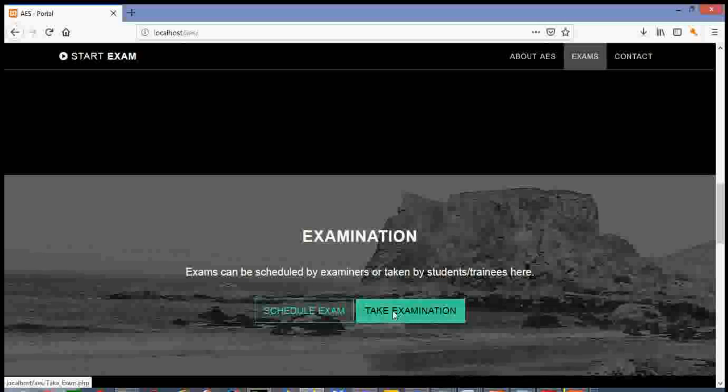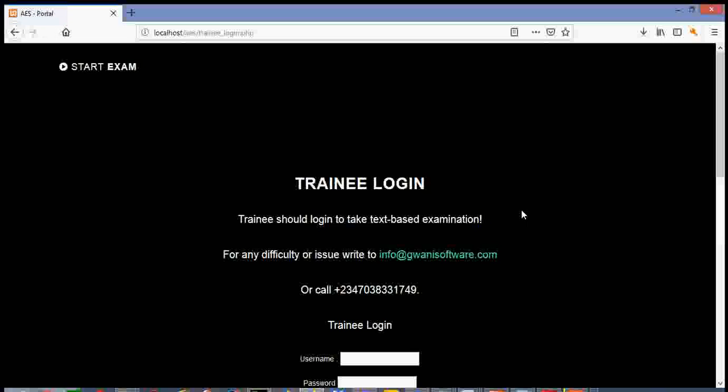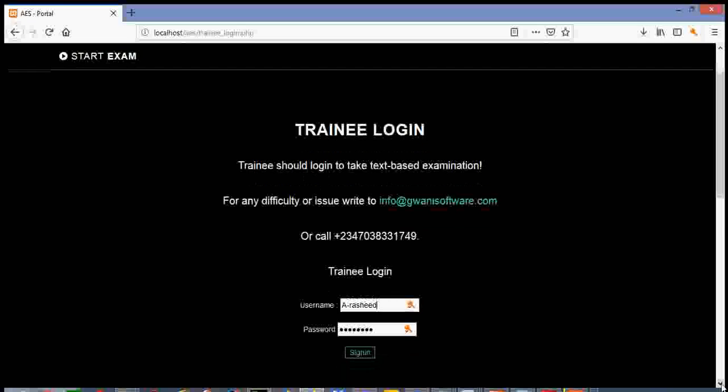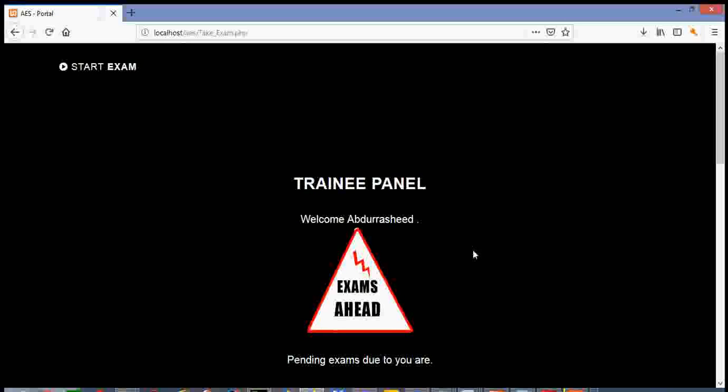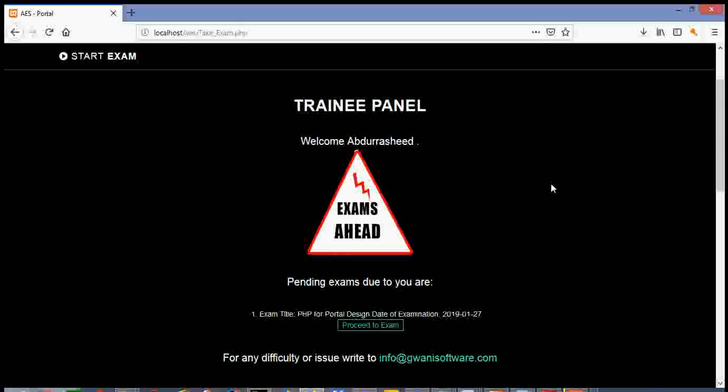Let's click Take Examination. When you click on Take Examination, it's going to take you to the login page. You cannot sit for any exam until you actually log in. I'm going to use the login details of a trainee called Erashid. I simply sign in after supplying the username and password. As I log in, it's going to show me any pending exam due to this trainee.